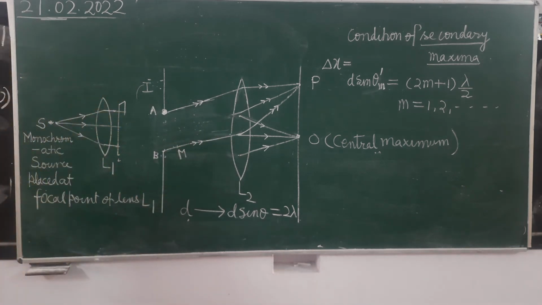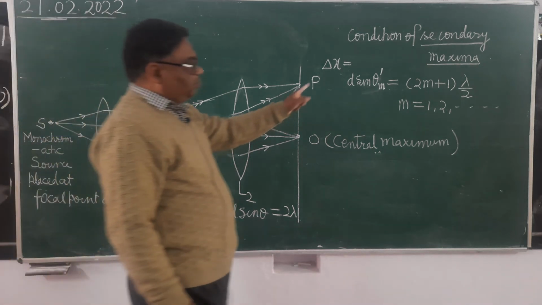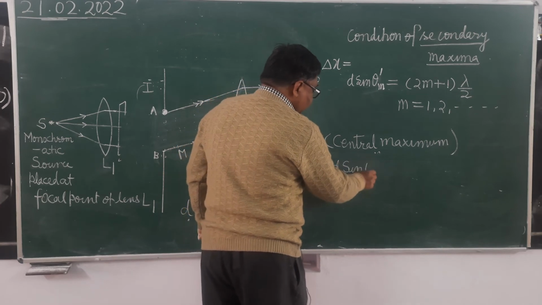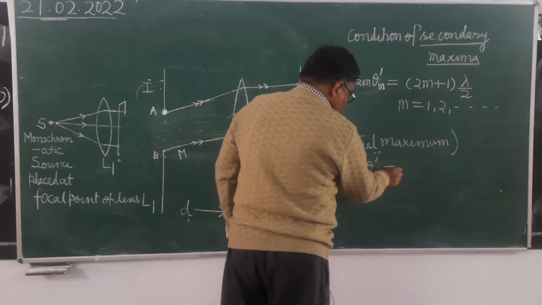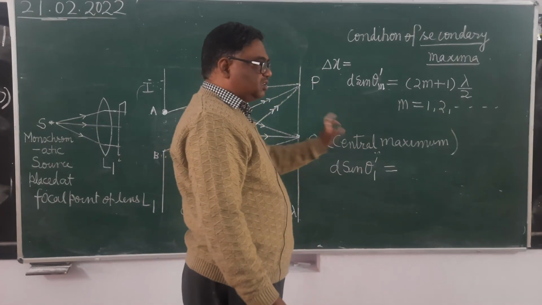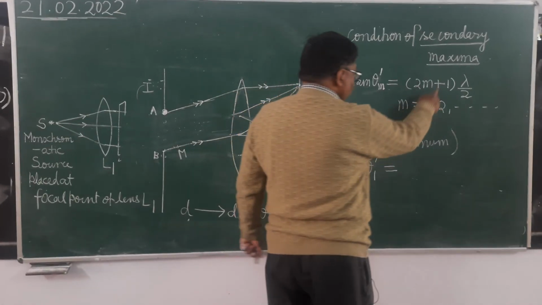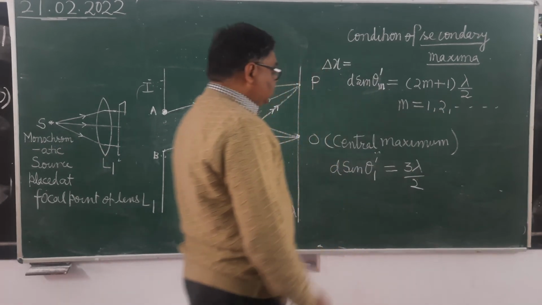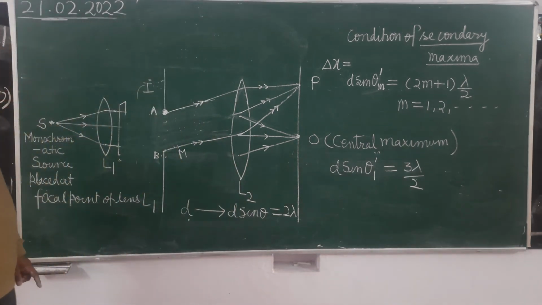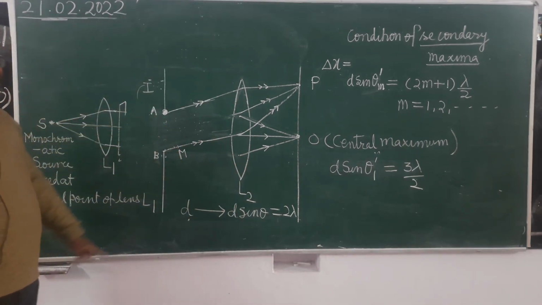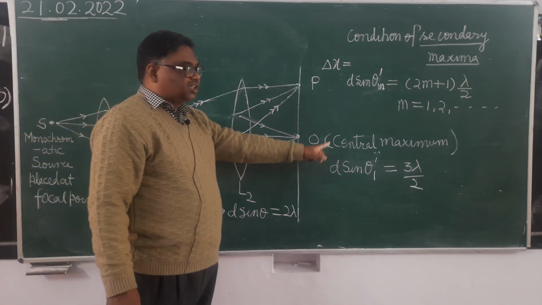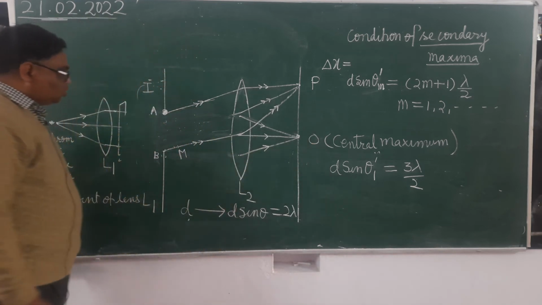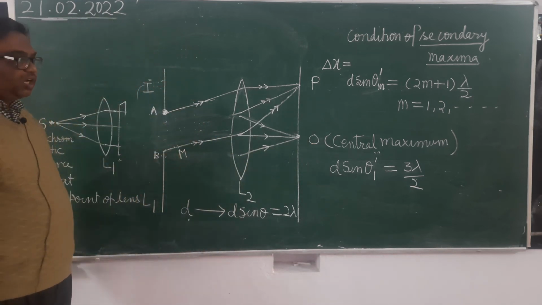Now what is the condition of the first order secondary maxima? First order secondary maxima, d sin theta dash 1. It's clear? d sin theta dash means d sin theta simply. M equals to 1, so 3 lambda by 2. Now you can see here, this is the mathematical condition of first order secondary maxima. So here d sin theta equals to 3 lambda by 2.